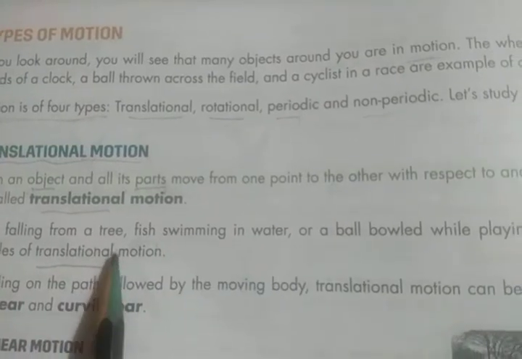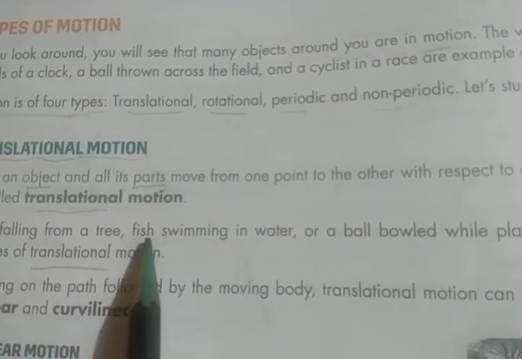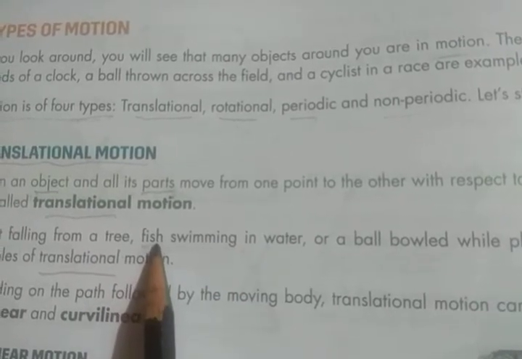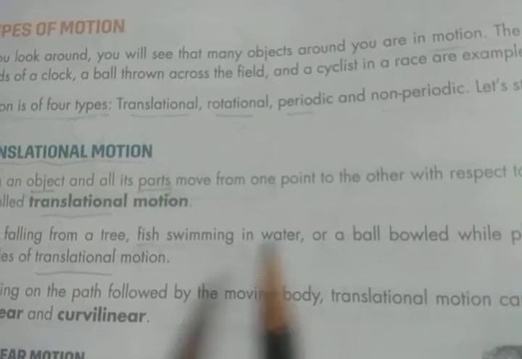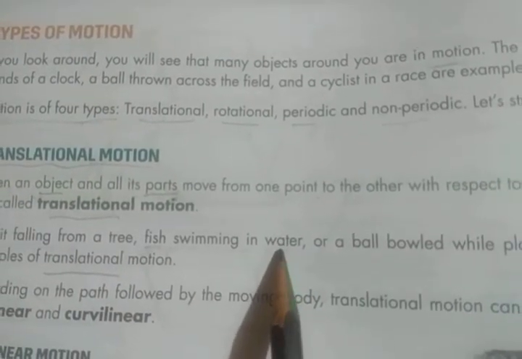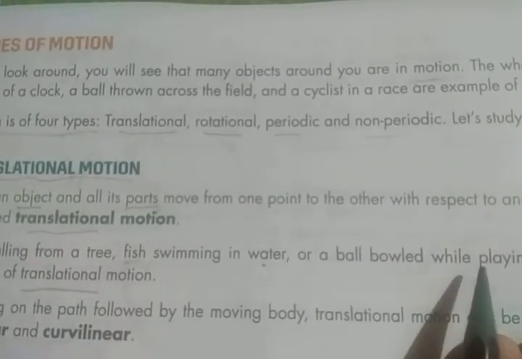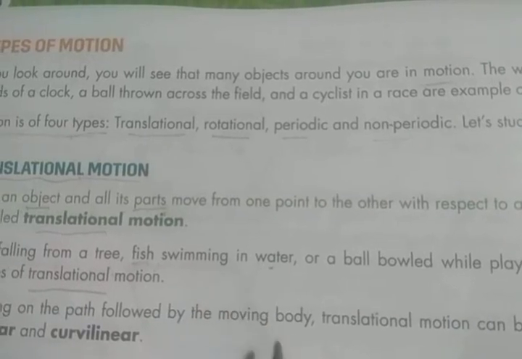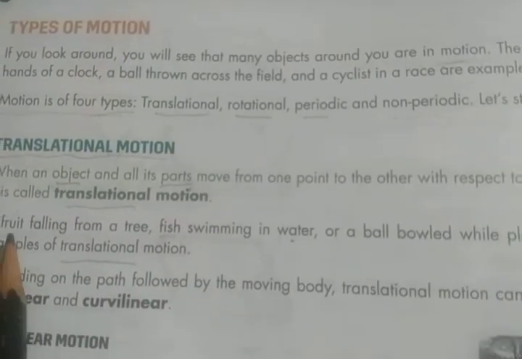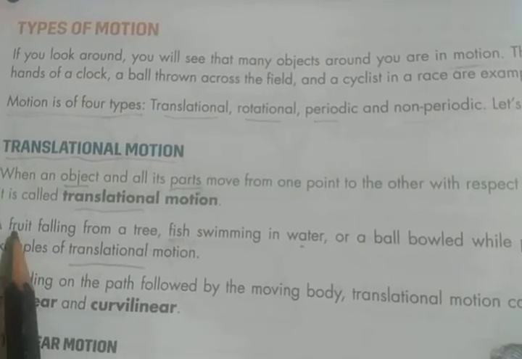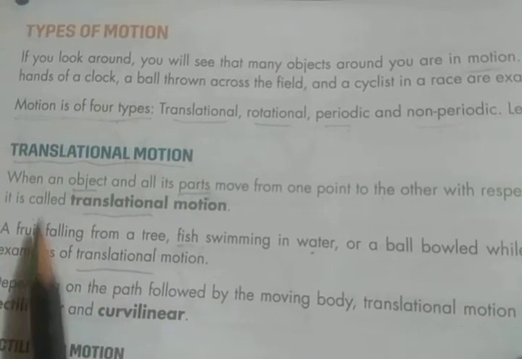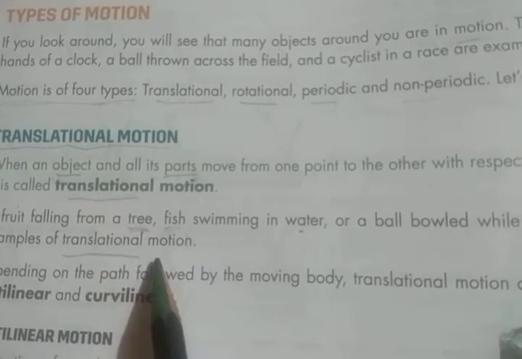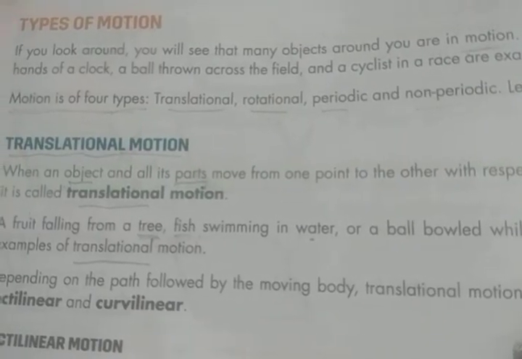Why? Because when a fish is swimming in water, the fish is in motion, but the water is at rest. A fruit falling from a tree means the fruit is in motion, but the tree is at rest. Clear?